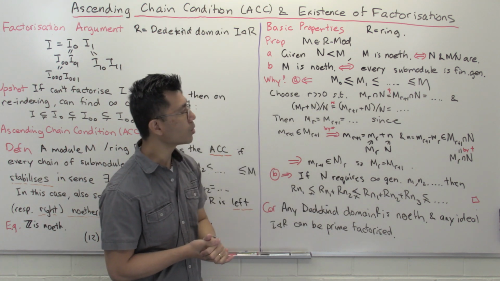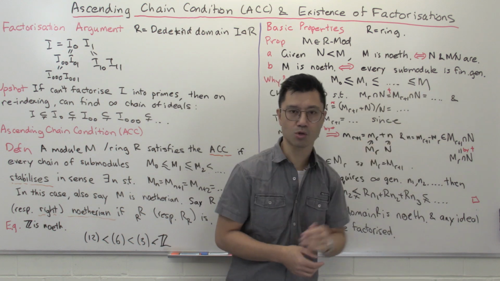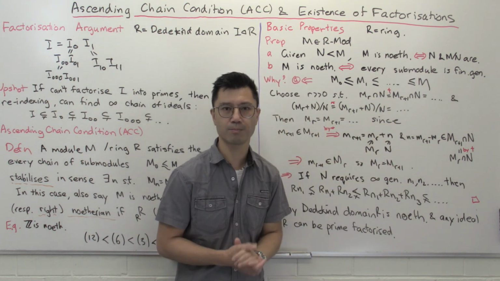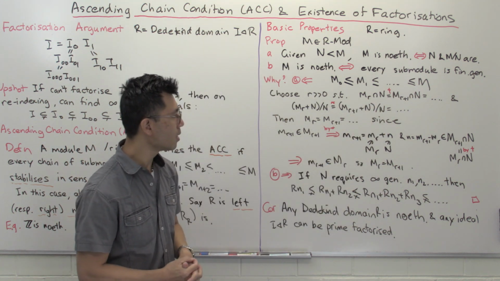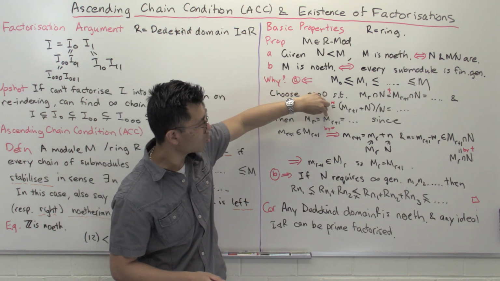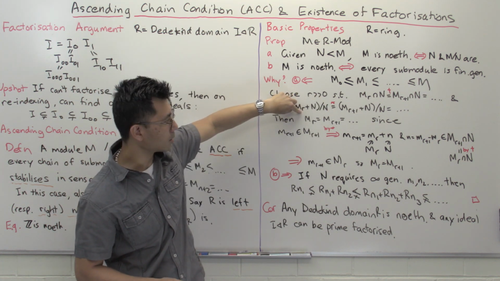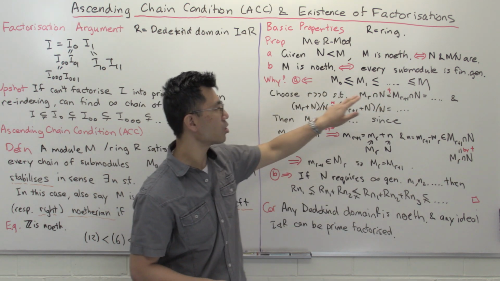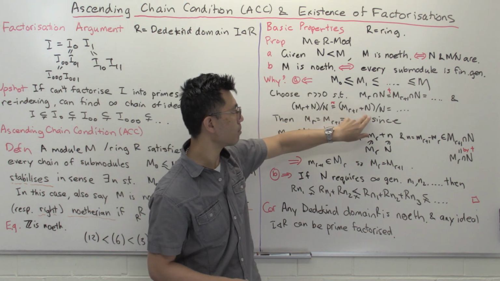And I want to say that if both of these stabilize at r, then actually the original chain of submodules stabilizes from that point on. So M_r equals M_(r+1) and so forth. And the argument is rather nice and is typical in algebra. So what we'll do is first show that since this is contained inside here, every element in here, say in M_(r+1), is also inside M_r. So let's do this. The first thing is, of course, you have to use these two conditions. So we use the first one here, which says that M_r plus N equals M_(r+1) plus N.